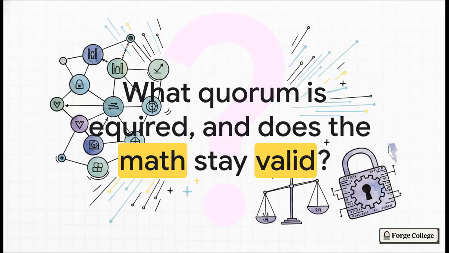The next time you evaluate a new protocol, don't just skim the marketing material. Ask the hard questions. What exact quorum size does it require? How many phases are happening per log slot? And maybe most importantly, under what network assumptions does their fault-bound math actually remain valid? Because answering those questions is the difference between hoping a network is secure and knowing for a fact that it is.